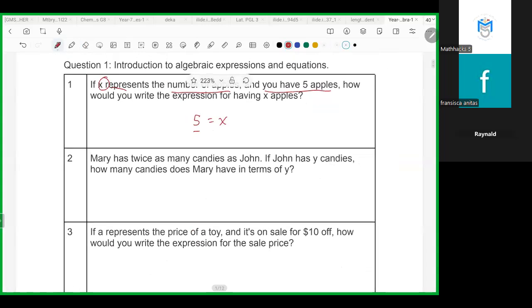Next, number 2. Mary and John. There are two different people. John has Y candies, and Mary has X candies. Mary has twice as many candies as John.